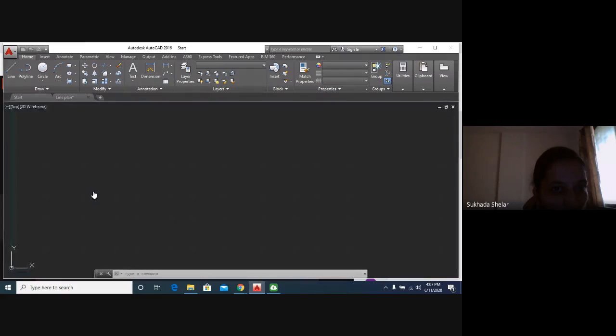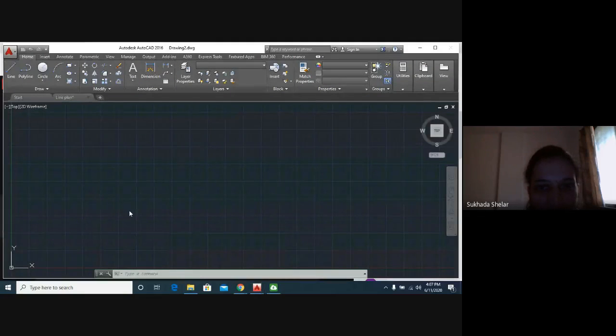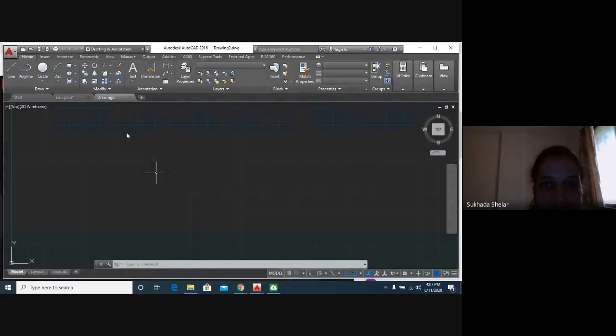Please have patience, as AutoCAD software requires more time to open and more time to generate its commands. Now you can see here the window workspace of AutoCAD. Just a minute, it's opening. I will quickly introduce you to the various commands of AutoCAD, which are required before our drawing. Today we are practicing 2D drawing, that is line plan. We will be doing line plan in 2D in AutoCAD. So this is our workspace area. My screen is visible to all now?